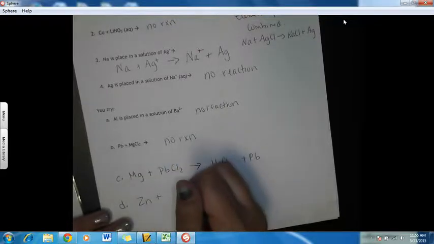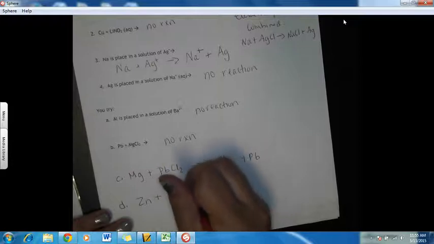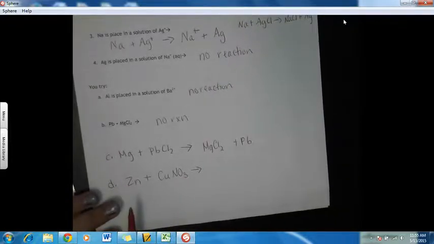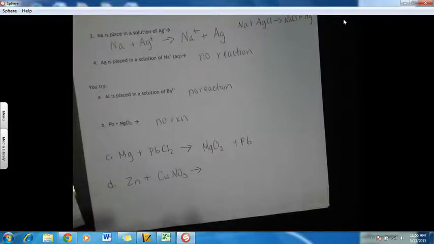Let's look at one more. We need to see one more where we have to write it on our own. You try that one: zinc plus copper(I) nitrate. Is zinc above copper?